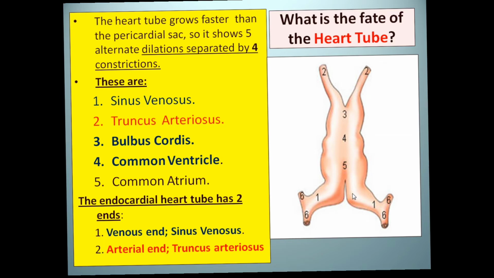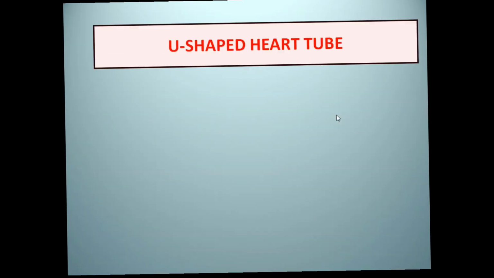अब क्या होता है, जब फोल्डिंग होगी तो इसी तरह से जो वेनस पार्ट है वो ओपन अप होगा. It opens up into the atria, while the atria open up into the common ventricle. So the flow track starts from the venous end, reaches the atria, pushes to the ventricle, and from the ventricle it pushes to the arterial end. In further development, this arterial end divides into the aortic and the pulmonary arteries. Okay.